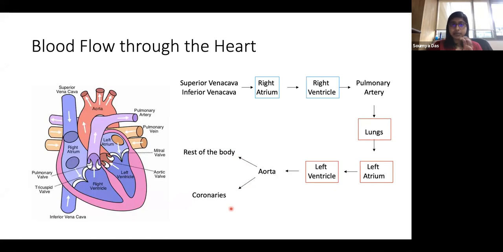So the heart is pumping the blood to the rest of the body, but as an organ that needs oxygen to function, the muscle of the heart and different parts of the heart also need oxygen supply, right? So for that, there is a special set of arteries, veins, and capillaries that go into the heart, and these are called coronaries. So from the aorta, a branch comes out, it takes the blood to the rest of the body, and then there is a second pathway where the blood goes to the coronaries and supplies oxygen to the heart. Okay.